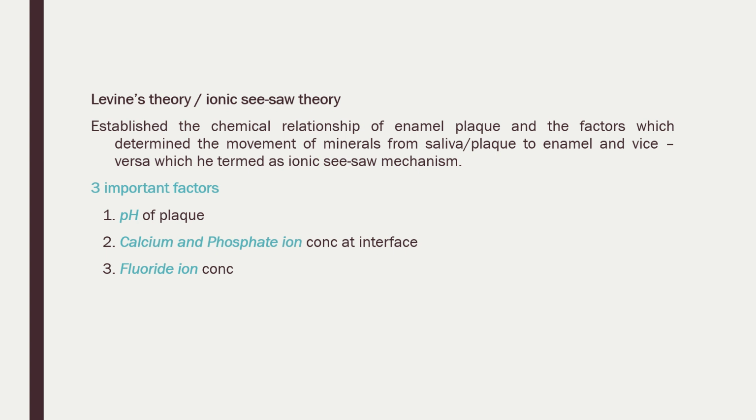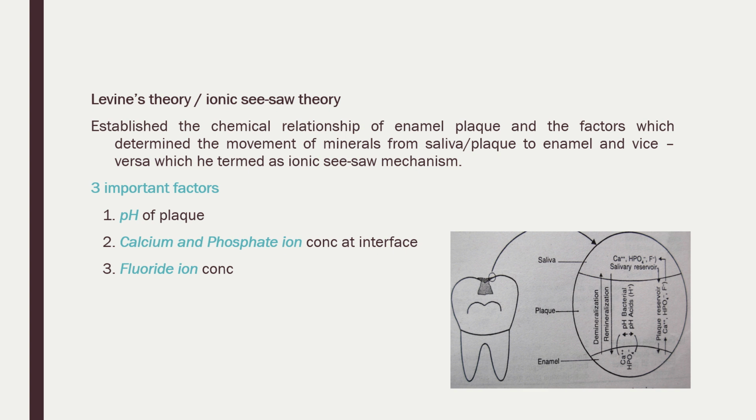Then came the Levine theory, the ionic seesaw theory. That is an important concept. Under this also came the critical pH. So it shows three important factors: pH of the plaque, calcium and phosphate concentration, and the fluoride concentration. When we eat food, the pH falls. If the pH falls below 5, what will happen? There will be demineralization of the tooth. There will be loss of calcium and phosphorus ions into the saliva.